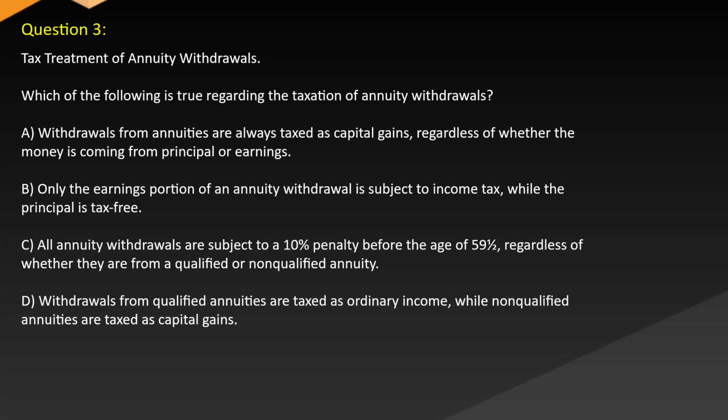C. All annuity withdrawals are subject to a 10% penalty before the age of 59½, regardless of whether they are from a qualified or non-qualified annuity. D. Withdrawals from qualified annuities are taxed as ordinary income, while non-qualified annuities are taxed as capital gains.